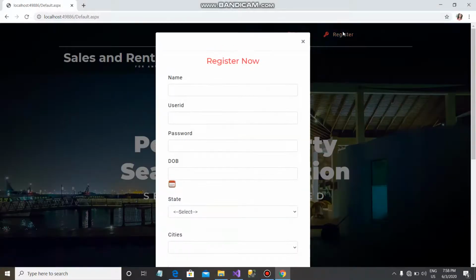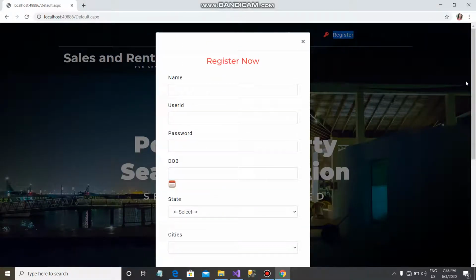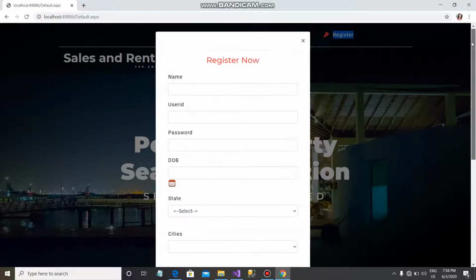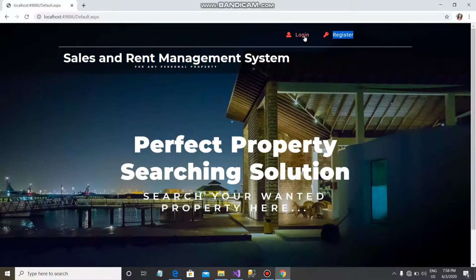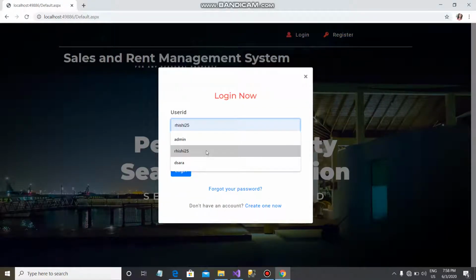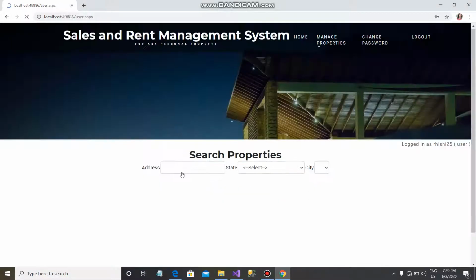Now I want to register myself here. By this I have to register. As I already registered myself here, now I log in as an end user with the user ID Rishi25 and the password. I get logged in here as an end user.